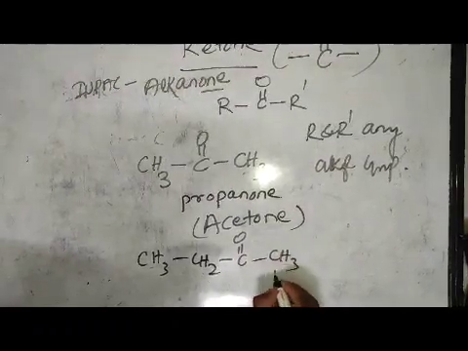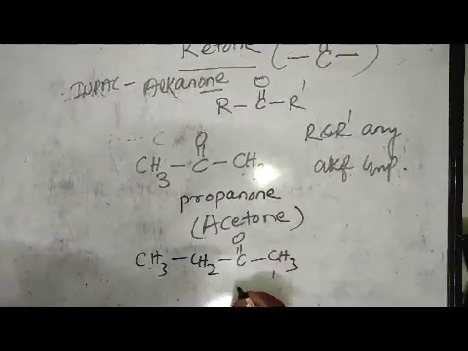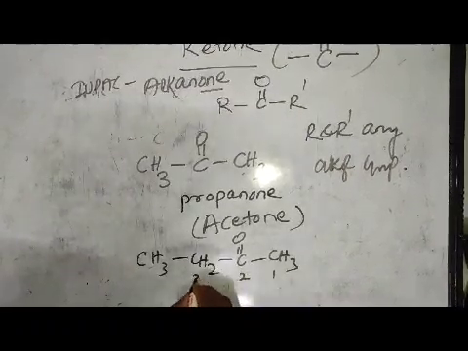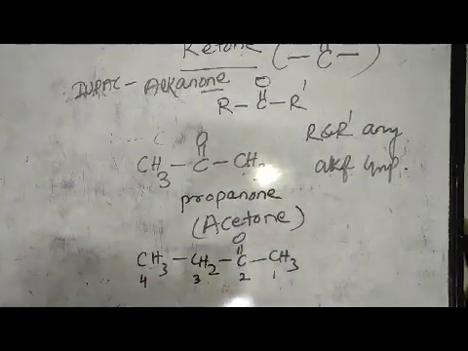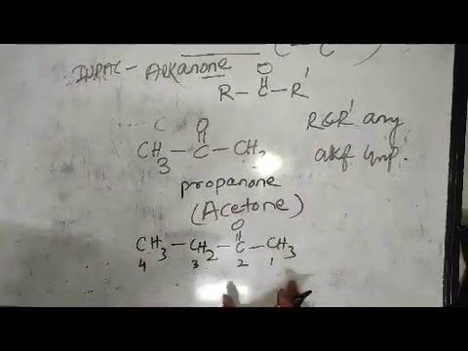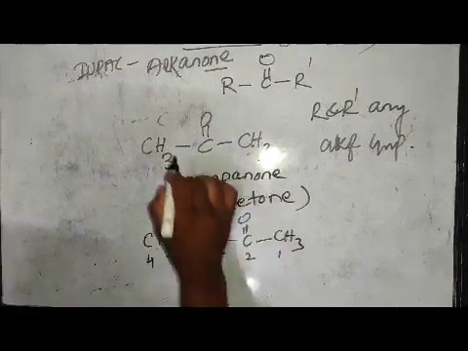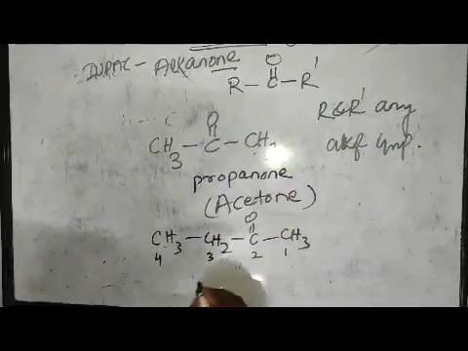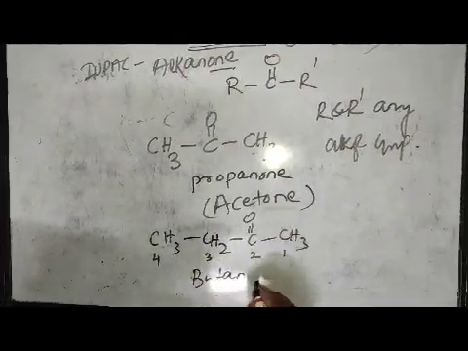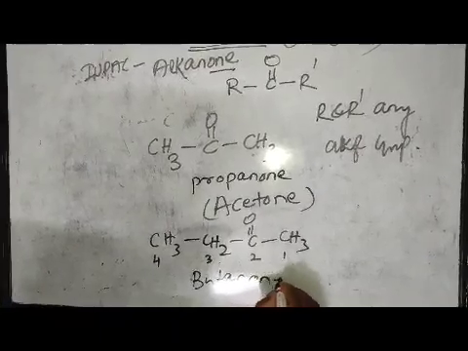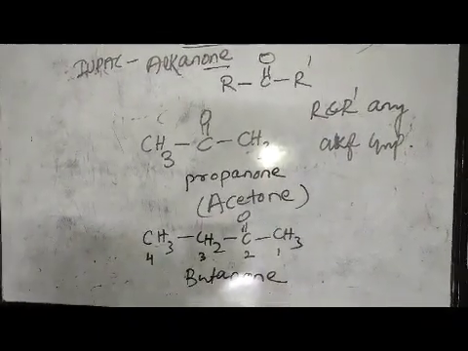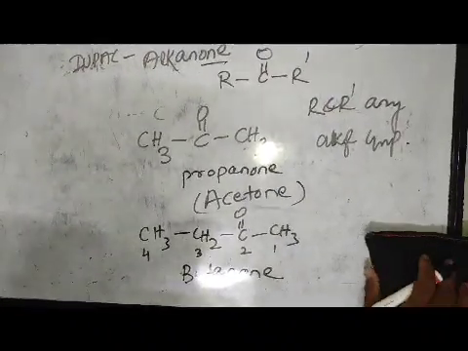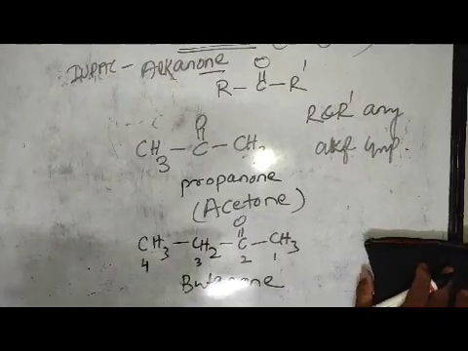We will start numbering from here because we will give priority to the functional group. According to the lowest sum rule, it will get the lowest number. It is 1, it is 2, it is 3, it is 4. So the number of carbon atoms is 4. So the prefix is but. The IUPAC name of ketone is alkanone. So it is butanone. Or you can also write butanone 2, as in 2 position the functional group is present. This is all about ketone.